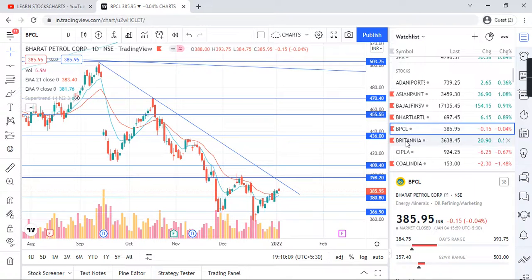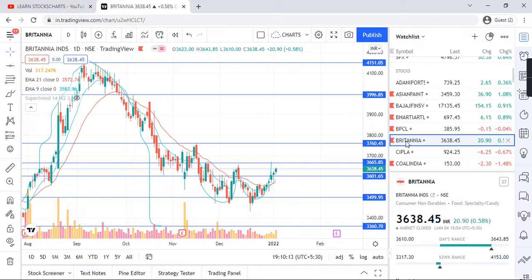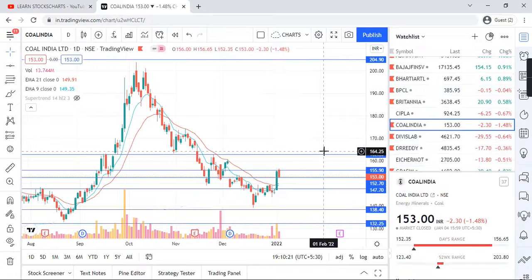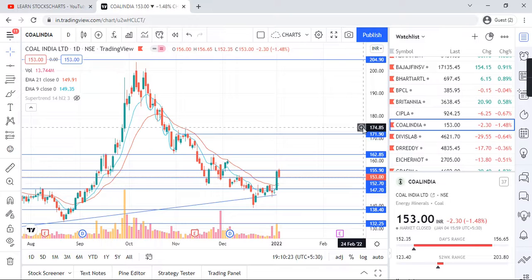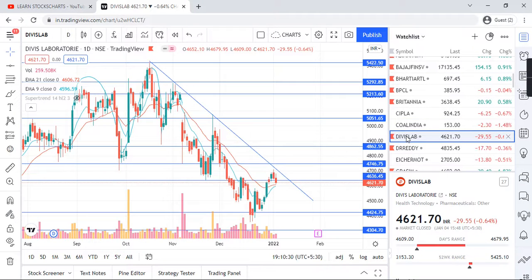BPCL respecting the resistance. Britannia, guys, W shape pattern. Britannia, if it breaks, Britannia is on W shape pattern specifically. Coal India, no clear cut movement right now. Divis Lab respecting the resistance. 4424, 4621.